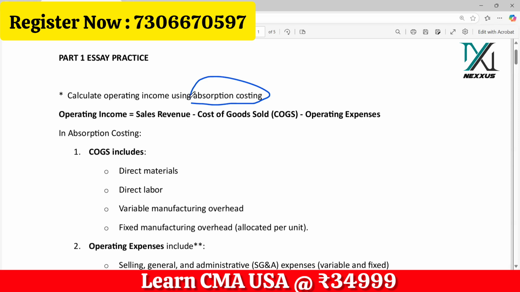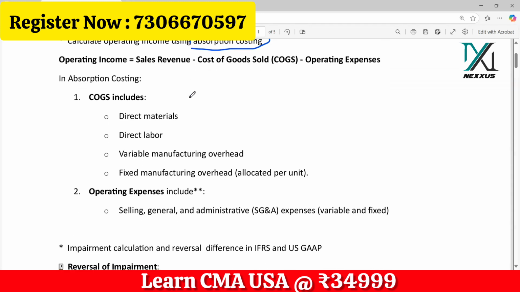You have to know how to calculate operating income under absorption costing and how to calculate income under variable costing, and what is the main difference between both these things. Okay, so that is one of the highly repeated probable questions that could come for your exams.